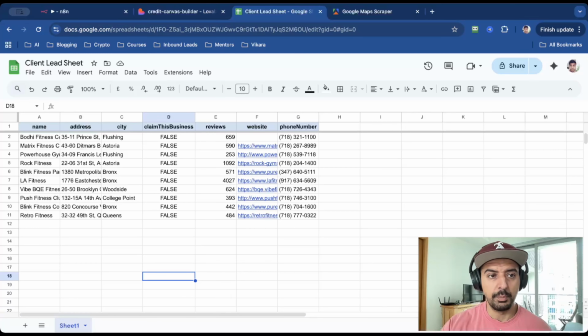And here's the output. You've got a bunch of names, addresses, which city they're in, specifically in New York or boroughs. I claim this business flag, which is very lucrative because a lot of local businesses don't know how to use Google Business to drive local traffic. And with this scraper, you can actually upsell them a ton of other services. It's got a number of reviews, a website if it exists, and a phone number. And that's the magic, because in about 20 minutes, Lovable built the entire SaaS platform, the buttons, the inputs, the layouts, everything. It integrated a Supabase database, all with no design, no code, just done.